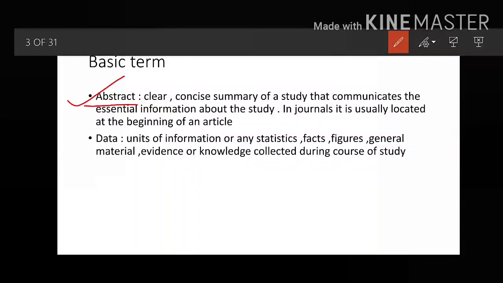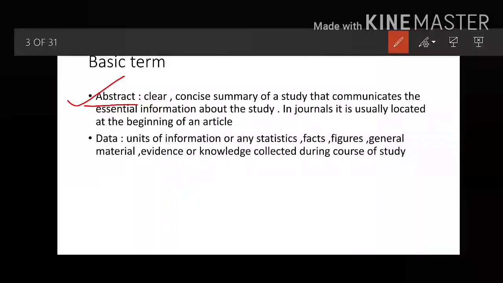Friends, a clear and concise summary of the study that you are writing, that communicates the essential information about the study to the general population. So it is a double C or C square, a clear concise summary of a study that communicates the essential information about the study.